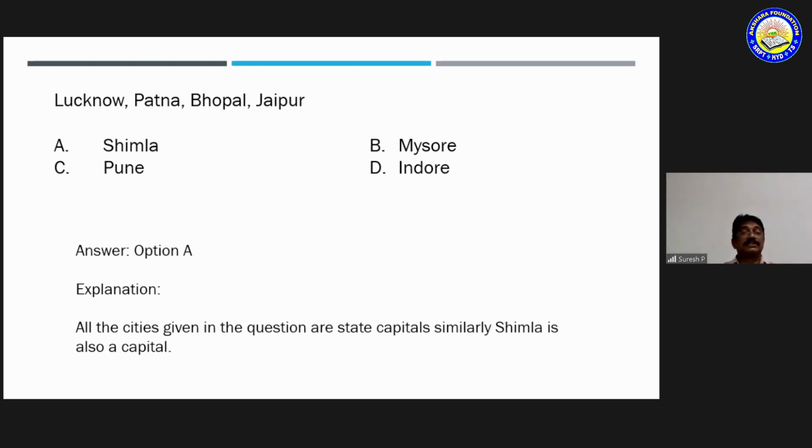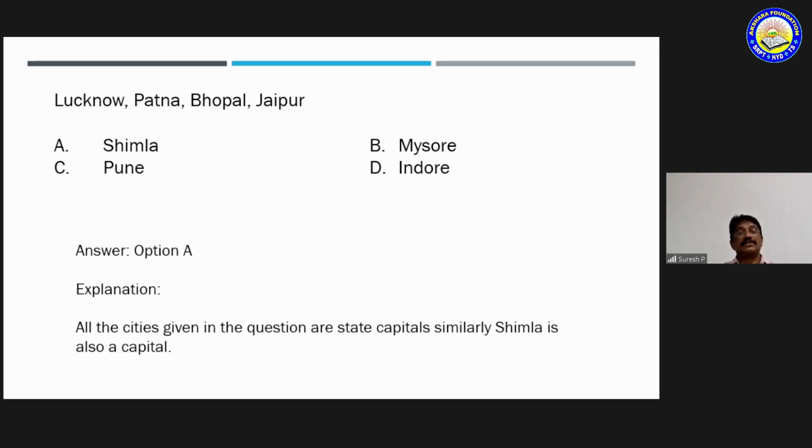Rajasthan's capital is Jaipur, Madhya Pradesh is Bhopal, Bihar is Patna, UP is Lucknow. So you have to identify the capitals. Among Mysore, Indore, Pune, and Simla, Simla is the capital of Himachal Pradesh.